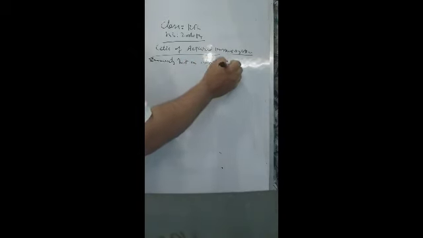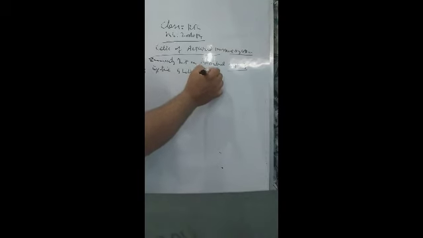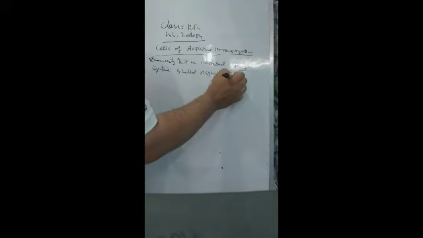The immunity that an individual acquires during lifetime is called acquired immunity, and it is also known as adaptive immunity or specific immunity.